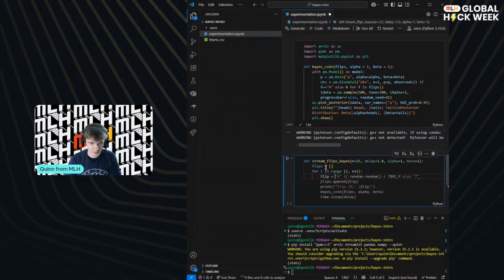And then we'll say flip is equal to, okay, yeah, got this. So we've got the same kind of code that's going on here. And then we will add the flip to the flips. And then we can print. Yeah, okay, fine.